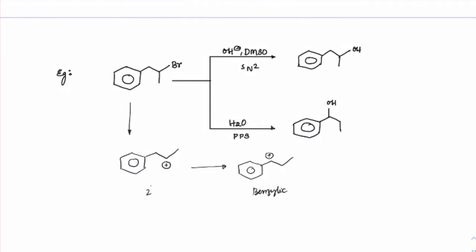So from the regular secondary carbocation, there is a 1,2 hydride shift to give this benzylic form. On this benzylic form, you will have attack of H2O. So this would be the major product. The minor product would be without rearrangement.